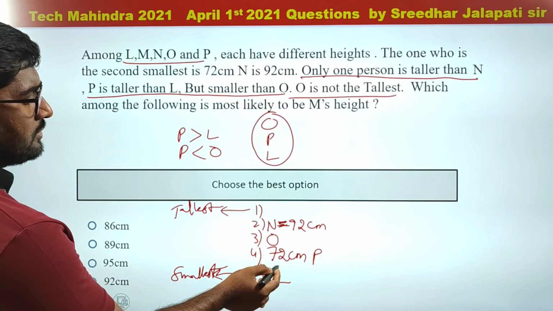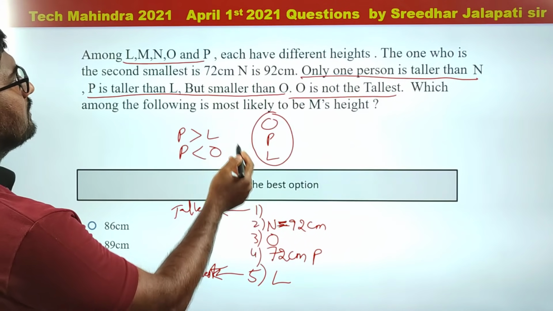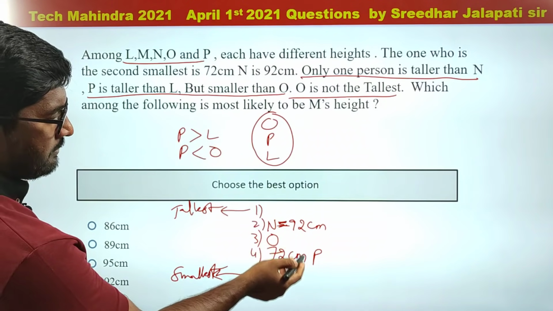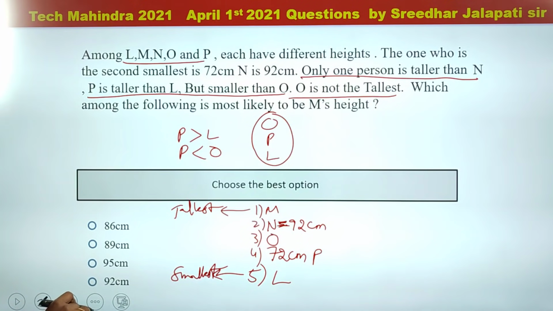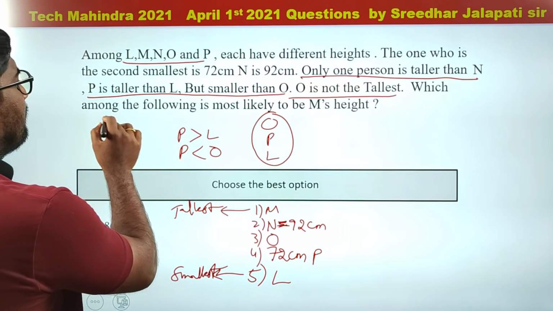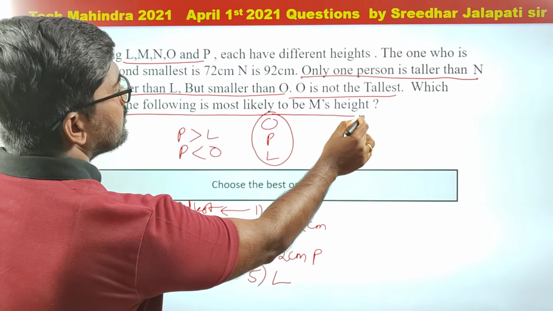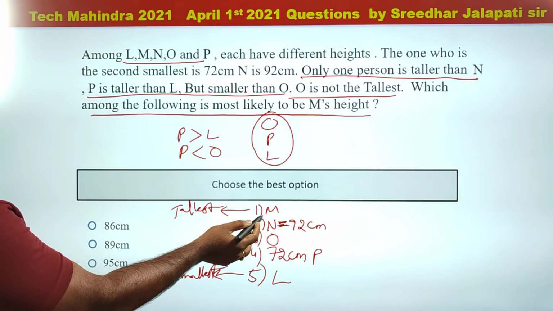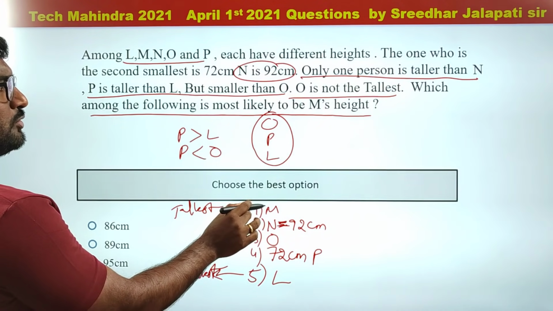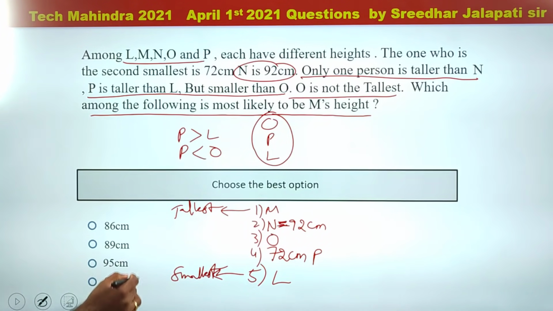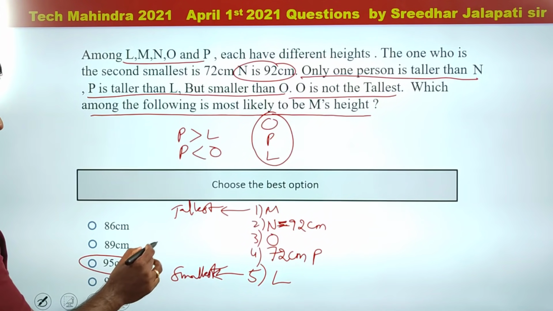So now who is left out? Who is left out? M, because we got NOPL, and M is the tallest. Now which among the following is most likely to be M's height? By the way, M is tallest. If N is already 92 and if M is tallest, don't you think M's height should be more than that? Among the options, how many are there which are more than 92? Only one. So therefore the answer is option 3.